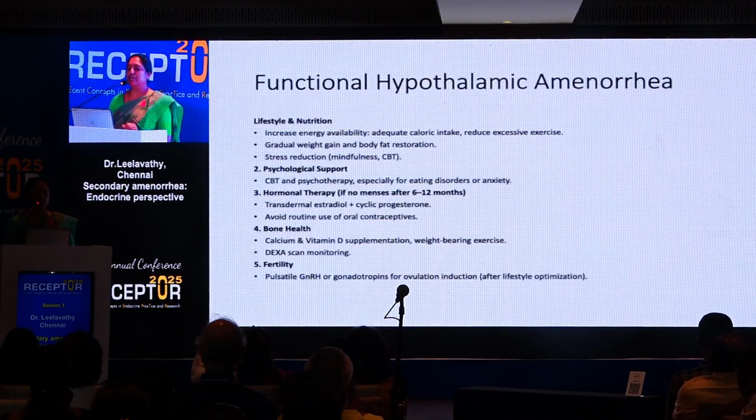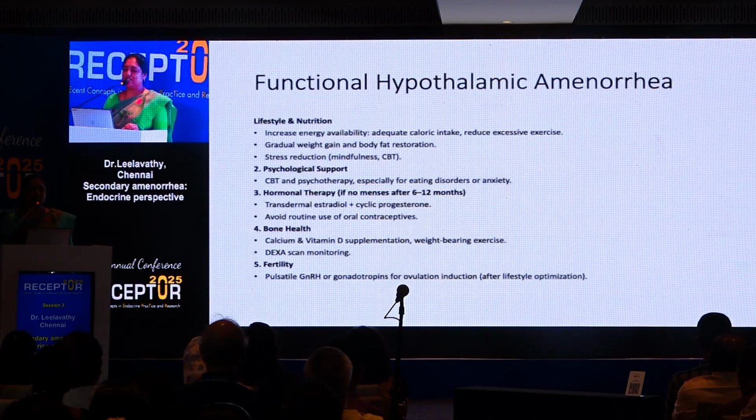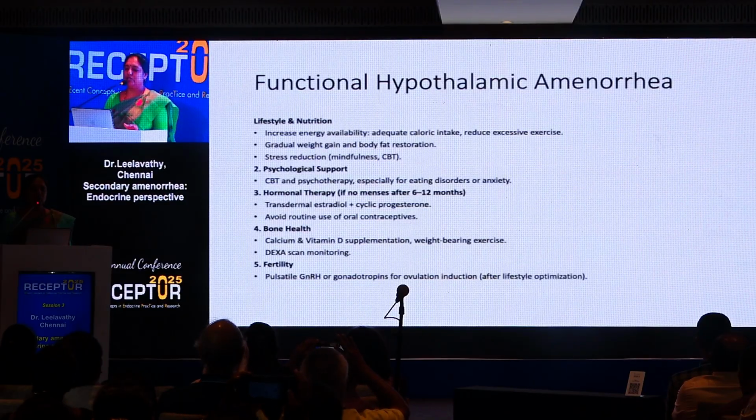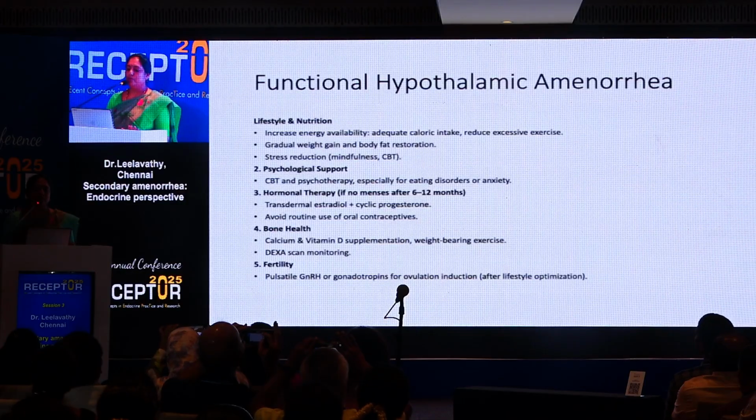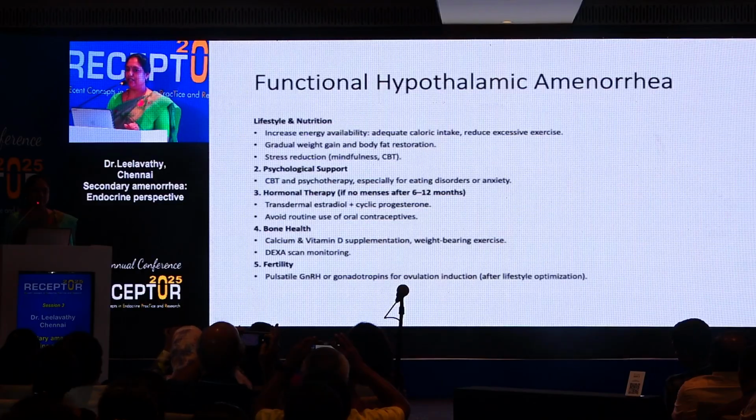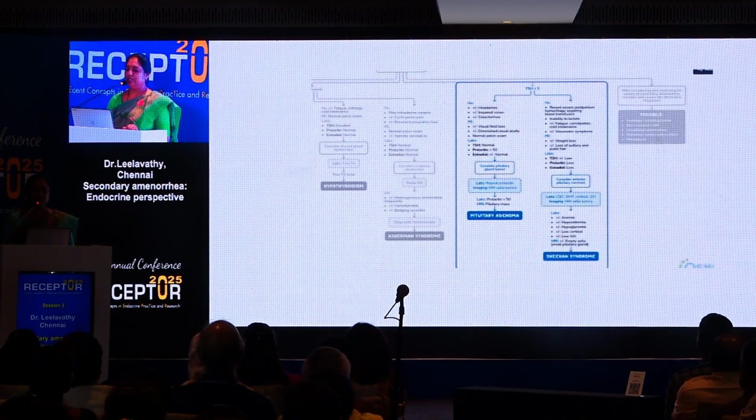How do we treat functional hypothalamic amenorrhea? First, lifestyle and nutrition are more important: increasing the energy availability and calorie intake, reducing the excessive exercise, gradual weight gain is needed, and restoring body fat. They need psychological input and cognitive behavioral therapy to improve. So after 6 to 12 months of the above treatment, if they still don't have periods, then we can think about hormonal treatment. We'll come back to hormonal treatment and fertility a bit later.